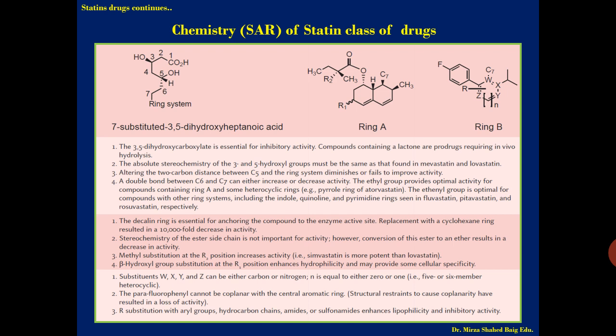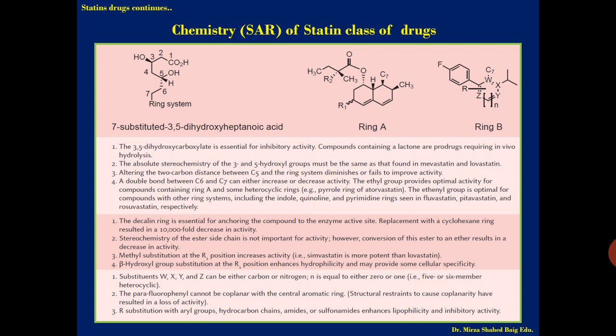So this has to be converted to the carboxylate form for activity, because inhibitory activity persists in the 3,5-dihydroxycarboxylate ion. So second one, the absolute stereochemistry of the 3 and 5 hydroxy groups must be the same as that found in mevastatin and lovastatin, okay. So the stereochemical aspect is a requirement for the activity. If it exists in this form, then only it will show the activity.